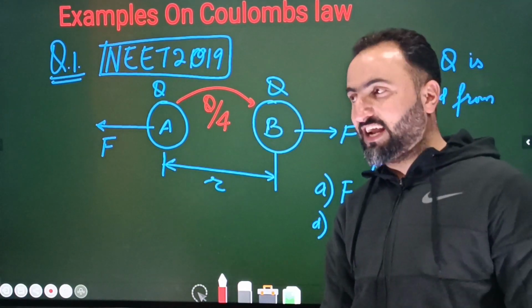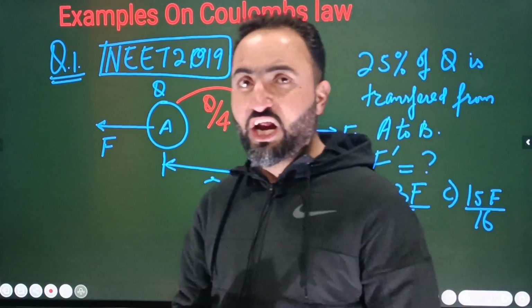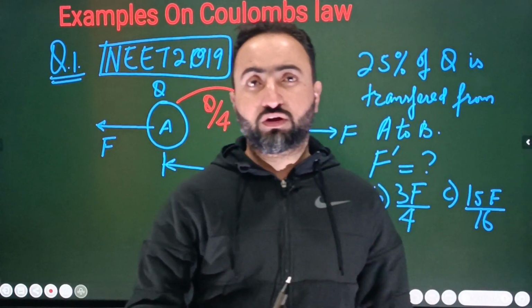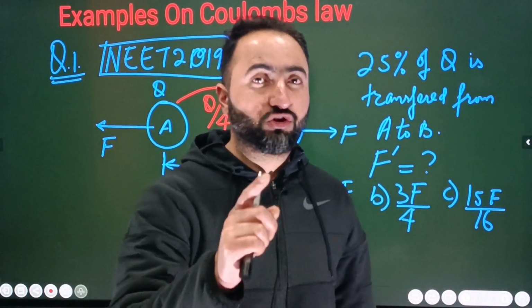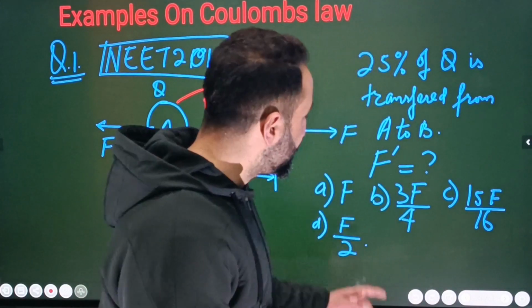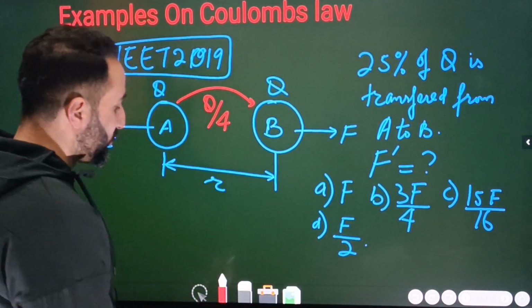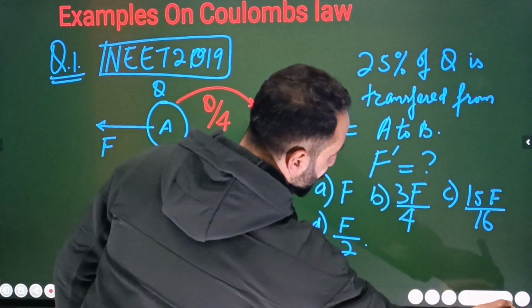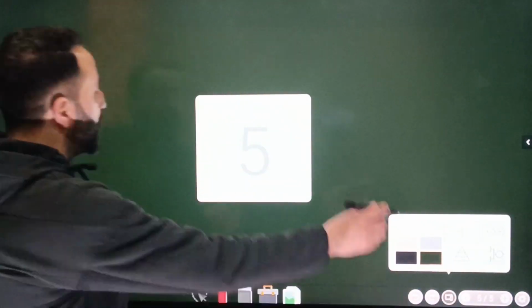ठीक है ना बेटा? The reason is that this electrostatic force of attraction or repulsion is not directly proportional to sum of the charges. It is proportional to the product of the charges. ठीक है ना बेटा? तो आंसर ये नहीं है बेटा. ठीक है ना बेटा? So let's try to work it out. यहाँ ध्यान दीजिए बेटा. How we'll work it out? Okay? So concentrate here. So this is what I'm going to do.